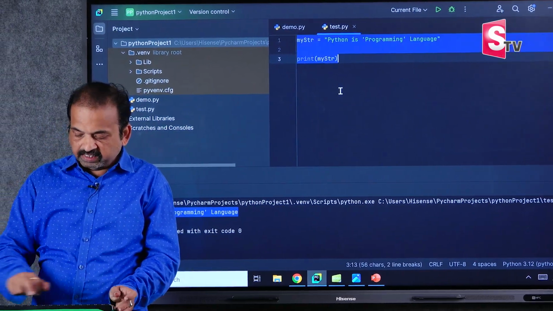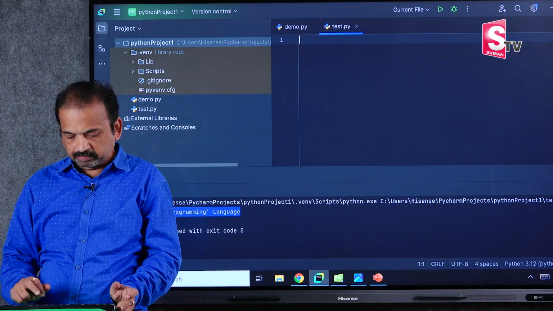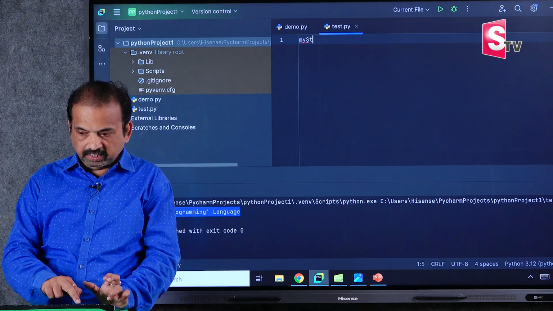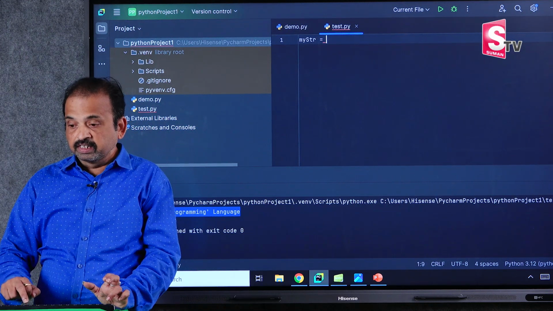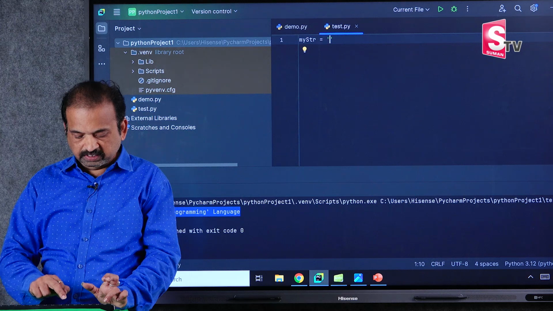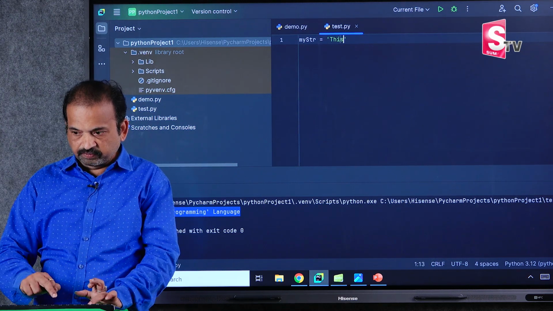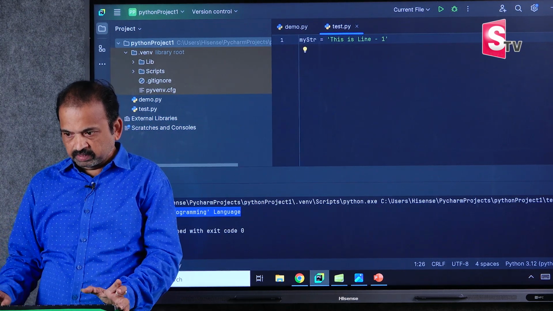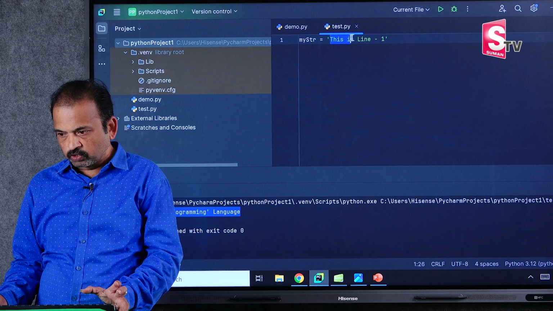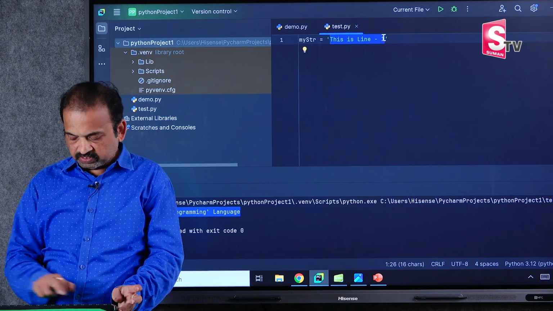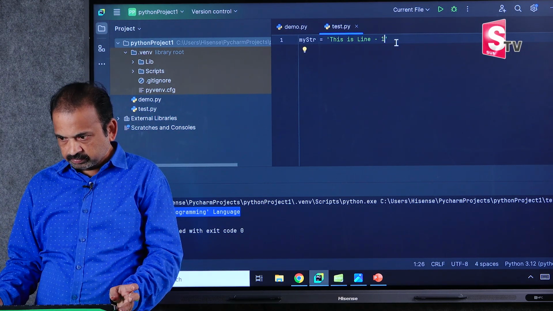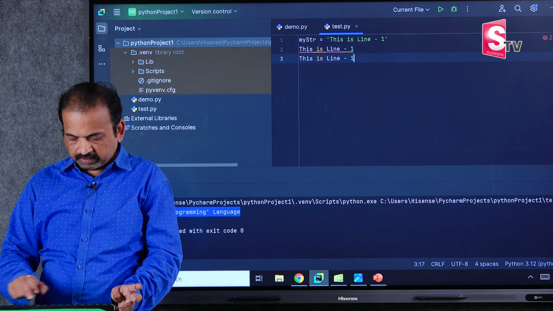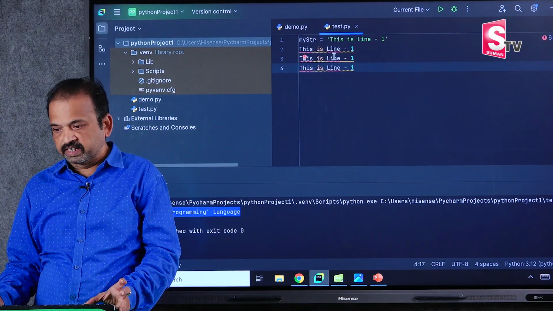Right. For example, now I have a multi-line string. My string contains multiple lines. Example, I'll declare one variable called mystr. In this mystr, we have 3 or 4 lines. So I'll say this is line 1. For example, there are 3 or 4 lines. I'll copy this, Control C, Control V, Control V, Control V. So my string has now multiple lines.